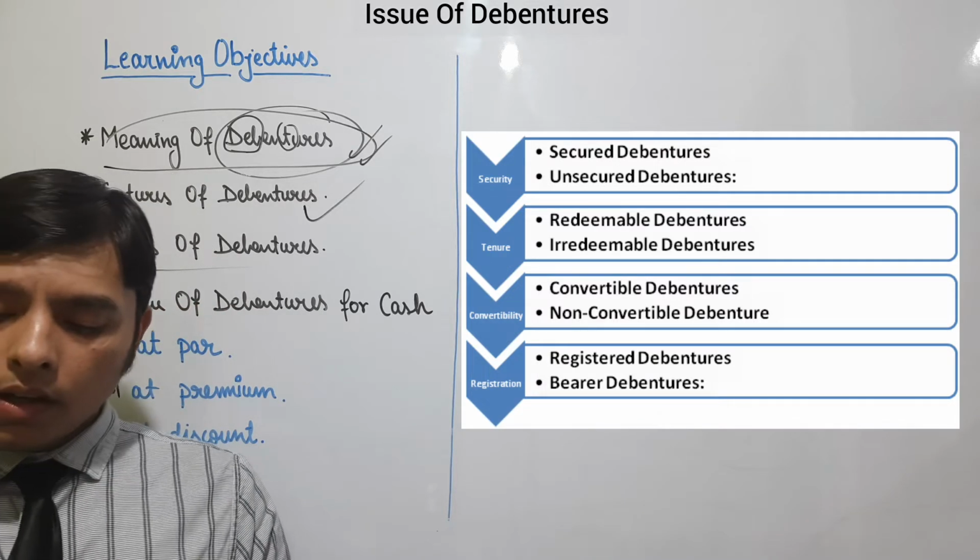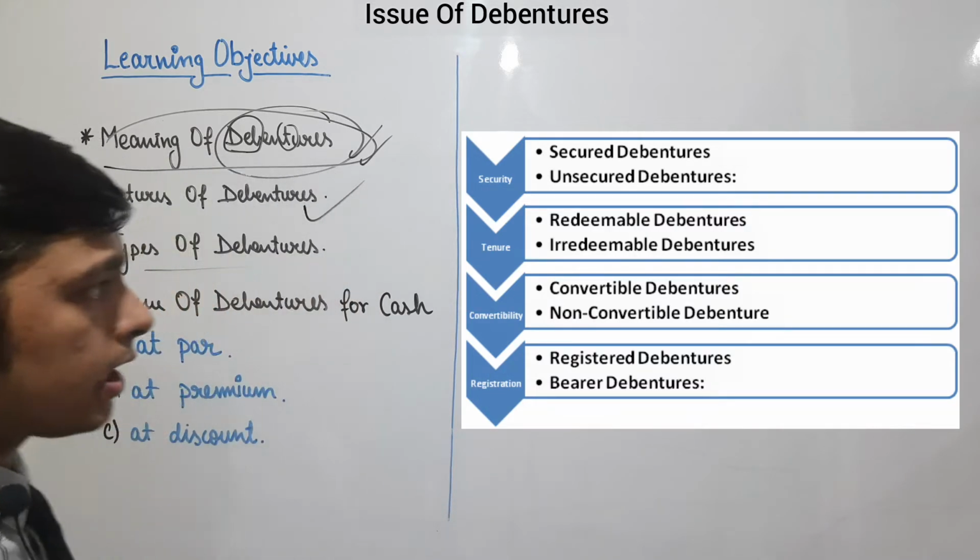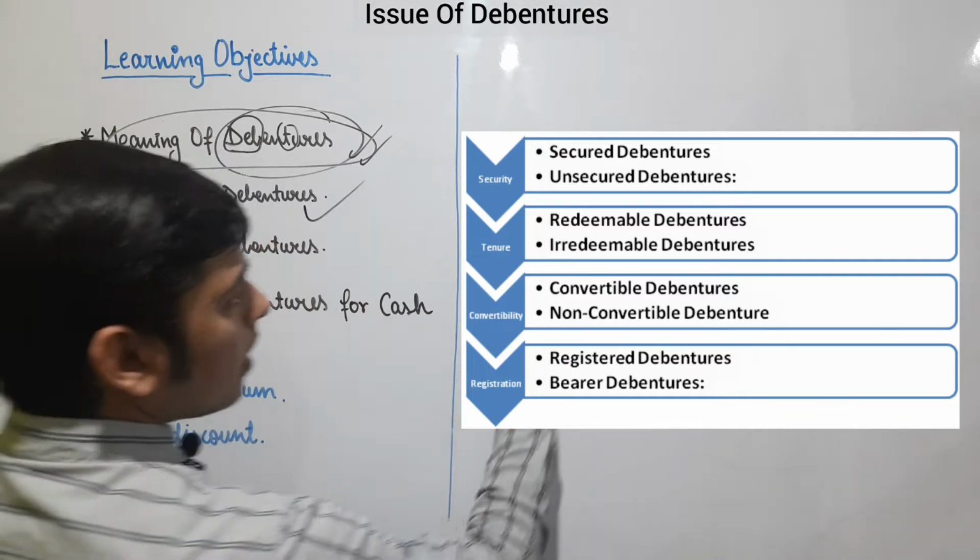Next one, the last one, is registered debentures and bearer debentures. This is one of the important ones. So let me explain it to you with the help of a simple document.